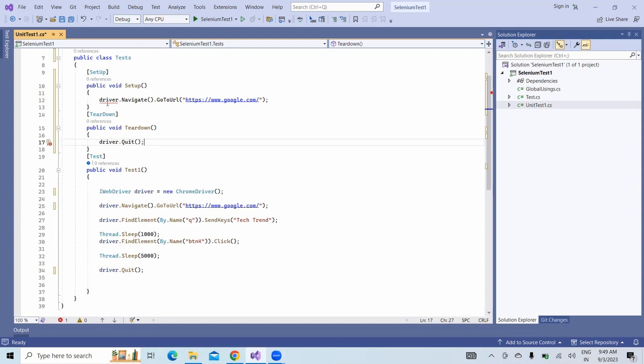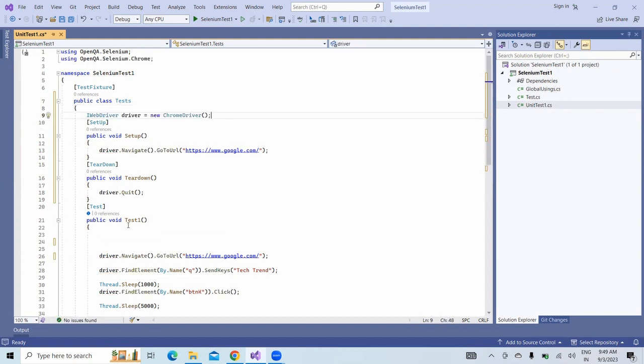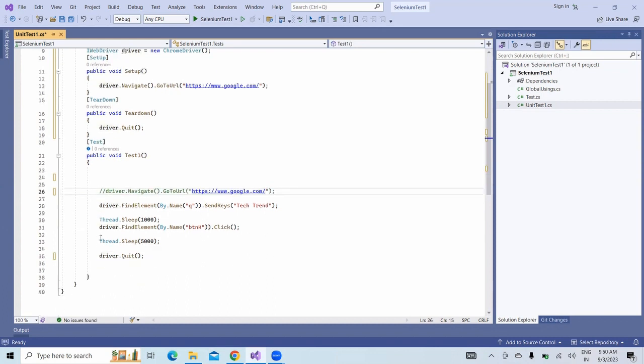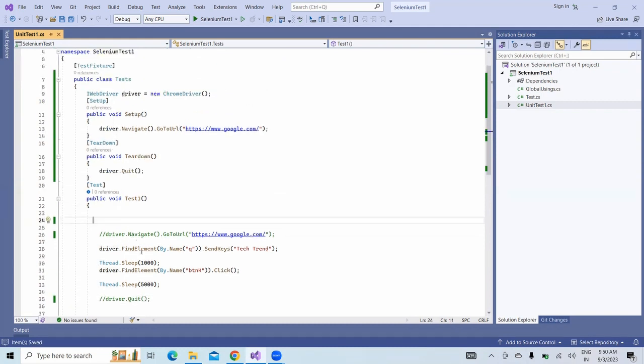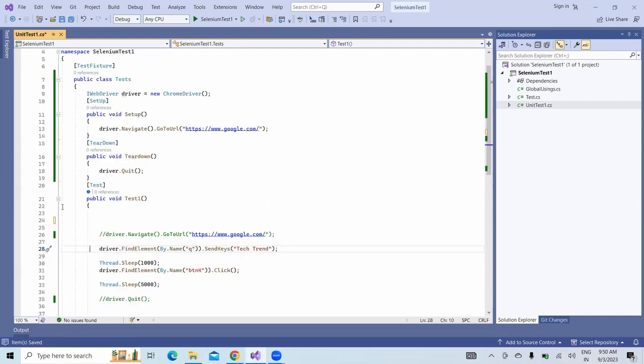If you see, we are able to see some error because this driver is not in local. So let's cut this one and paste it in the class file. Now you see there is no error and we don't need this now. So what this will do is first launch the browser and run this code, and at the end it will tear down. Let's see how to run: just right click on this and click on run test.